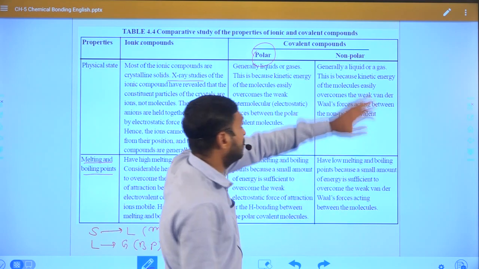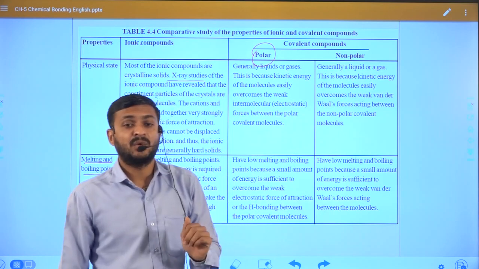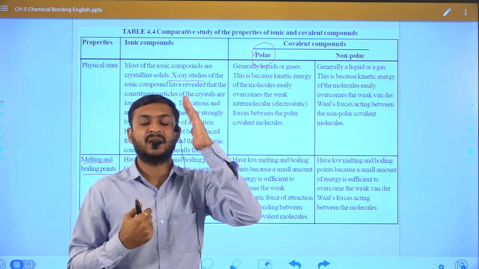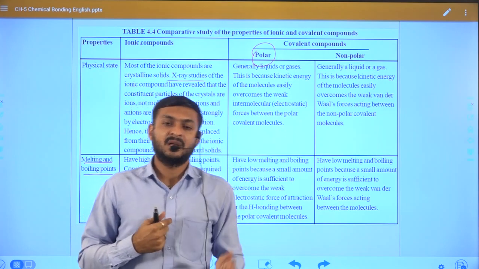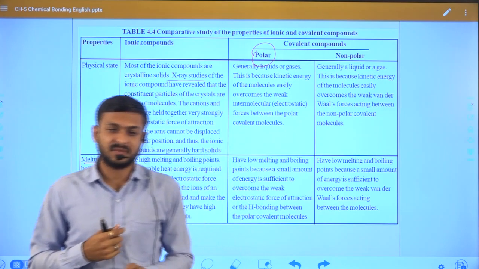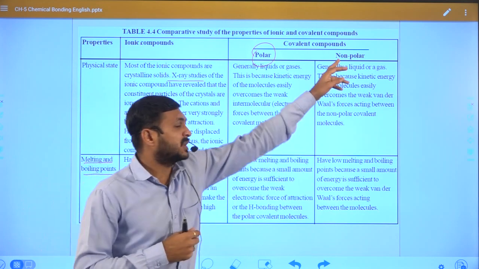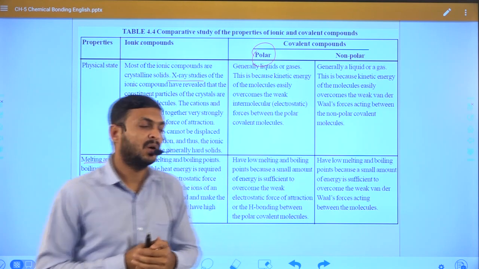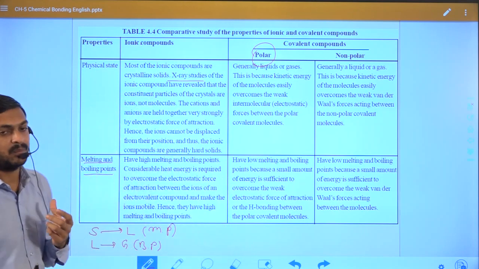But in the case of non-polar substances, they have weak interaction, so we can crack them easily, right? That is why non-polar compounds have a low melting point and boiling point.